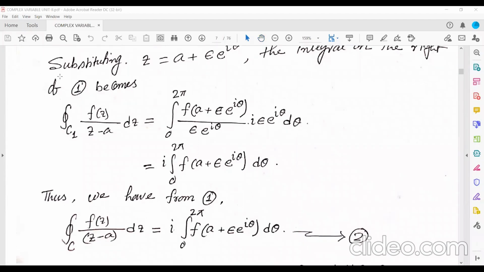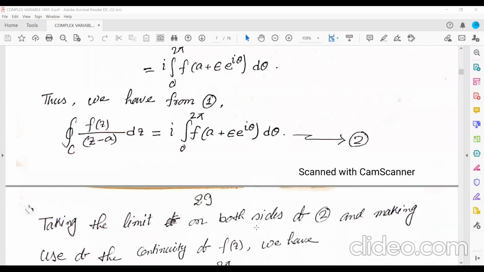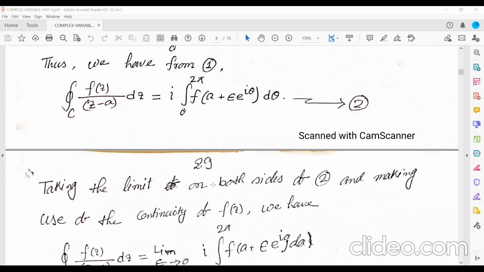Thus, the integration over C of f(z) by (z minus a) is equal to i times the integral from 0 to 2 pi of f of a plus epsilon e to the power i theta d theta. Now taking the limit on both sides and making use of the continuity of f(z), we take the limit epsilon tends to 0.